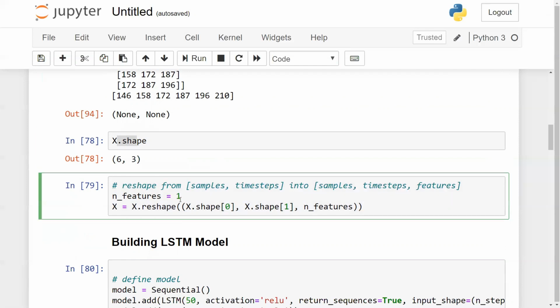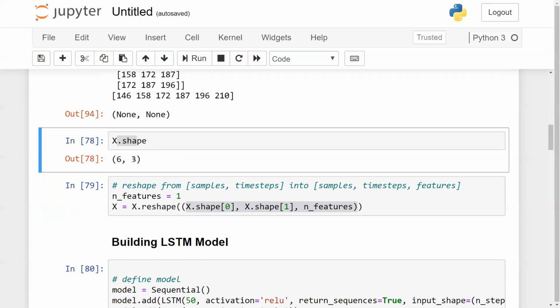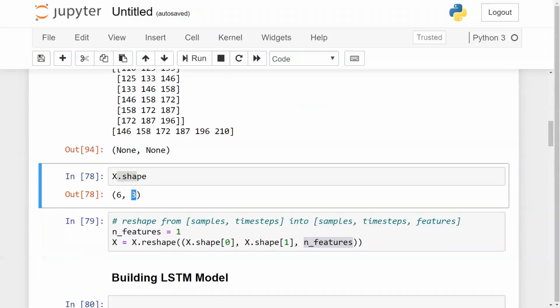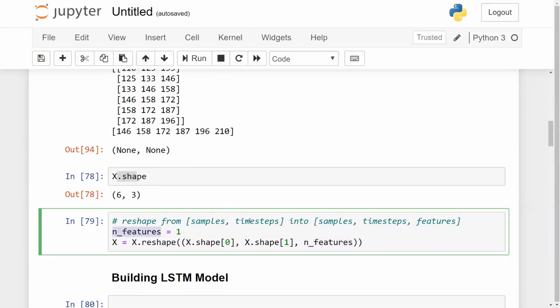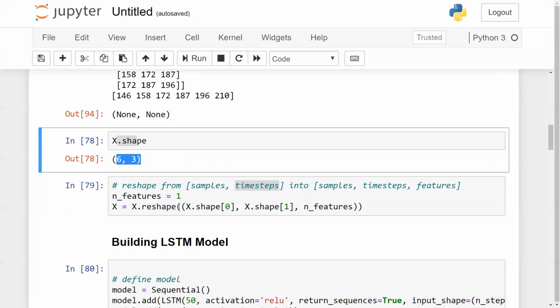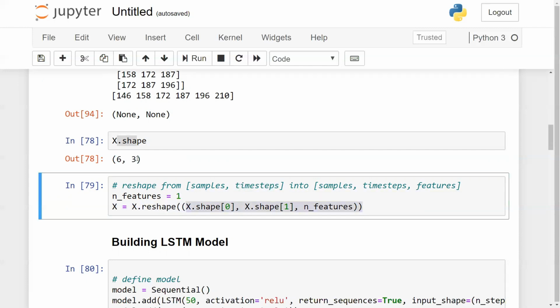Always remember, whenever you are implementing LSTM, you always have to reshape your data into 3 dimensions. What are the 3 dimensions required? One is the number of records. The second is how many time steps there are. And the third should be something like n_features. Don't get confused by this timestamp and these features, guys. Timestamps I'm considering just like features over here, but this n_features is something different, where we are just trying to convert this shape into a 3-dimensional shape. If you want to convert this, we just have to use 1 over here, so that it becomes 6 cross 3 cross 1.